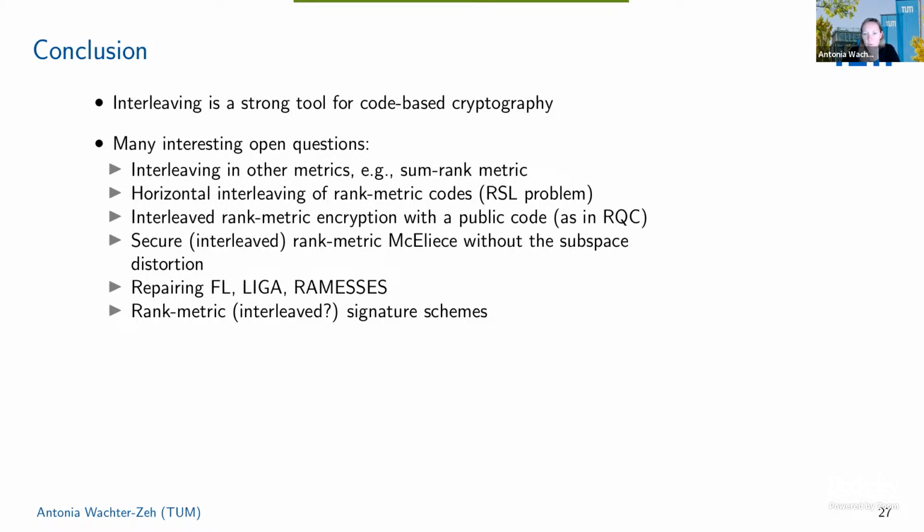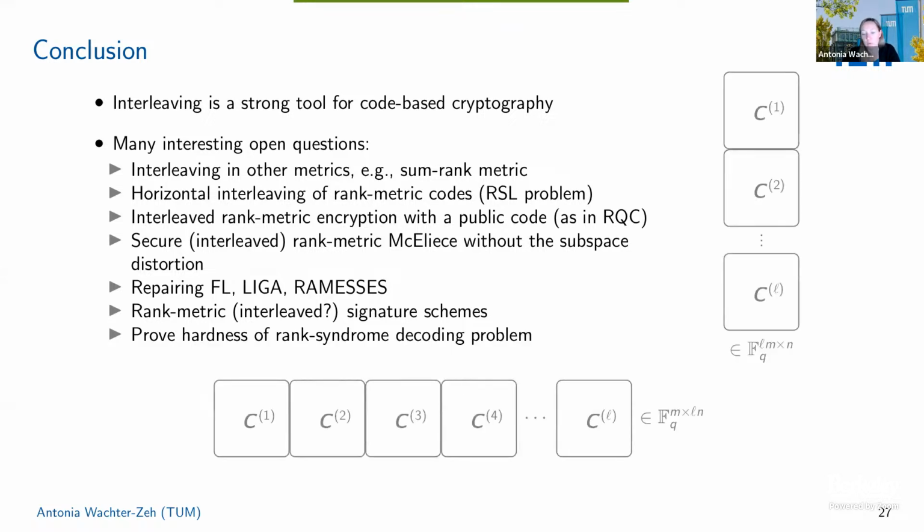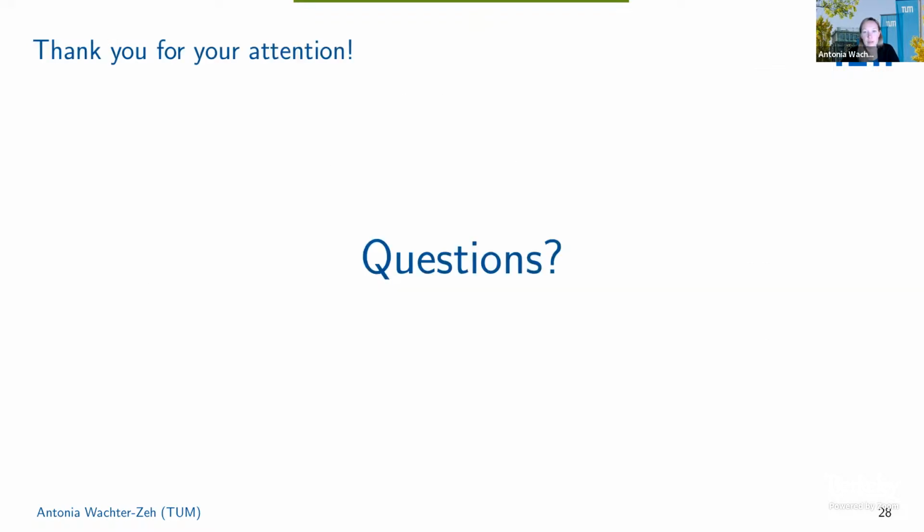So maybe it's worth looking at how to use interleaved rank metric codes. And yeah, proving the hardness of the rank syndrome decoding problem without probabilistic reduction is also an important problem. Okay, that brings me to the end of my talk, and I'm looking forward to your questions.